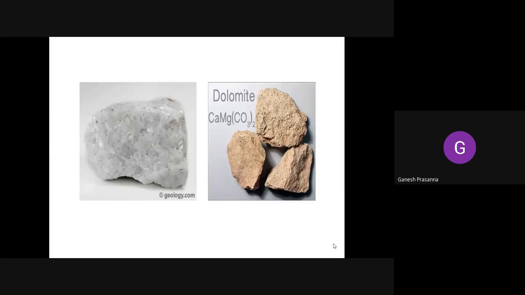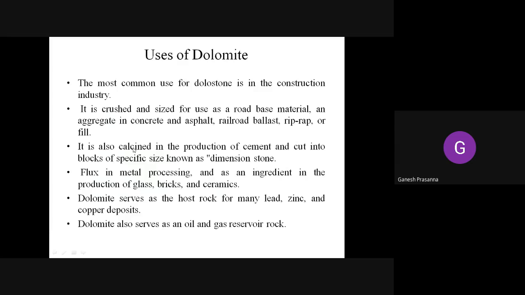Coming to the dolomite, this is how the calcium magnesium carbonate, the dolomite, looks. These are the ones found from Africa. This is the one found from the Indian variety of dolomite. So, uses of dolomite. The very important use, as already stated, is in the construction industry.